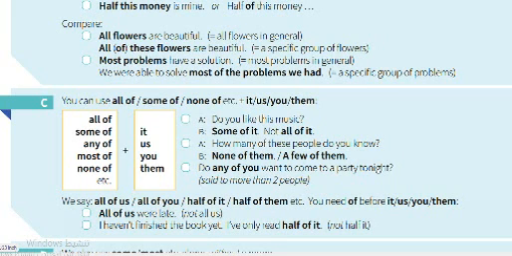So we say all of us, all of you, half of it, half of them, etc. You need "of" before it, us, you, them. All of us were late. And here, I haven't finished the book yet. I have only read half of it, not "half it". Half of it, all of us. Okay, great, lovely.